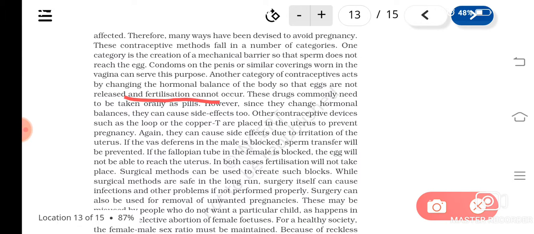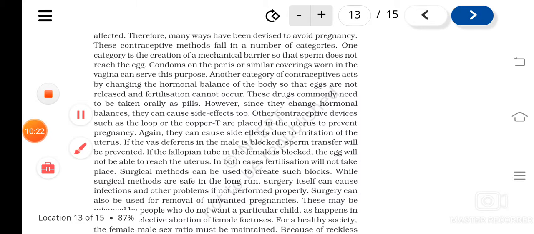These drugs are taken orally as pills. Oral pills change the hormonal balance. But the problem is that they can cause side effects also. Side effects can be produced by these pills or chemical substances which change the hormonal balance of the body and prevent ovulation, and thereby prevent fertilization. Understood? So that is the second method.